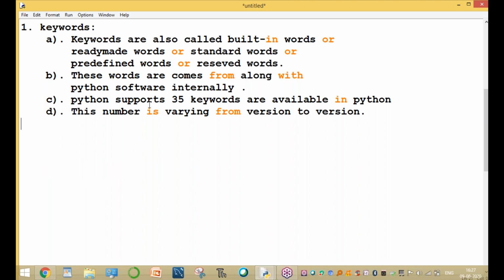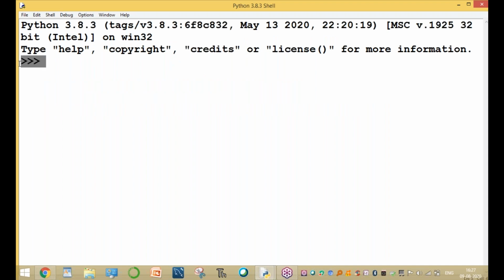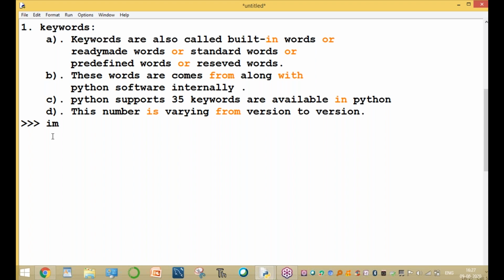Sir, what are the different 35 keywords? Go to the Python shell prompt. Here we can check using one command. The command is import keyword, and on the next line type keyword.kwlist. KW list means keyword list.